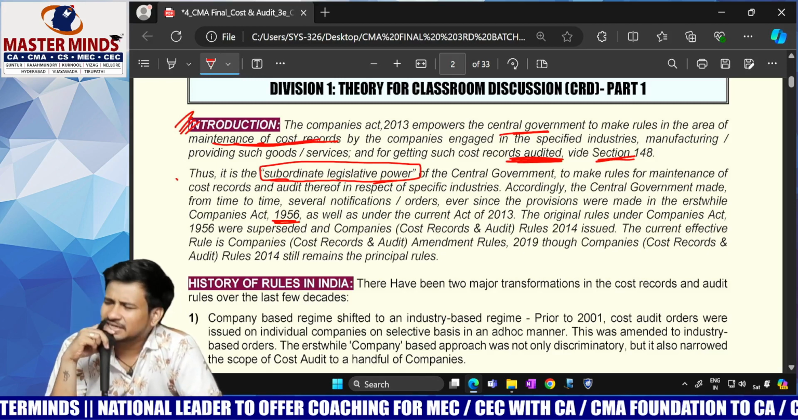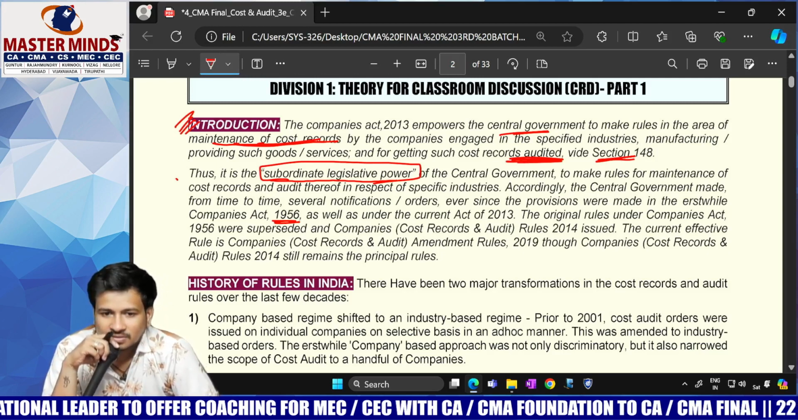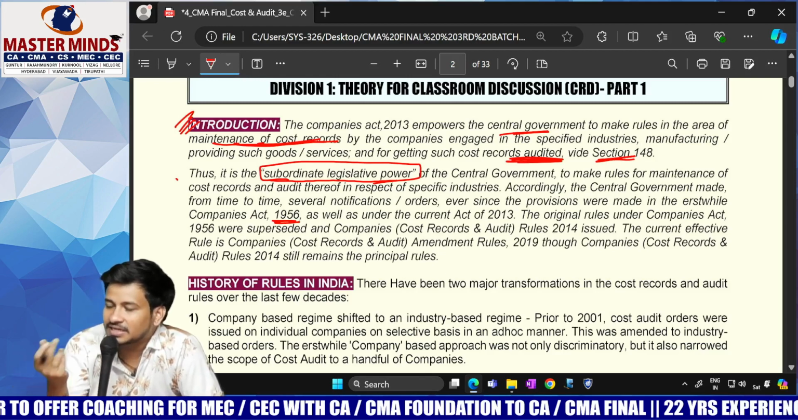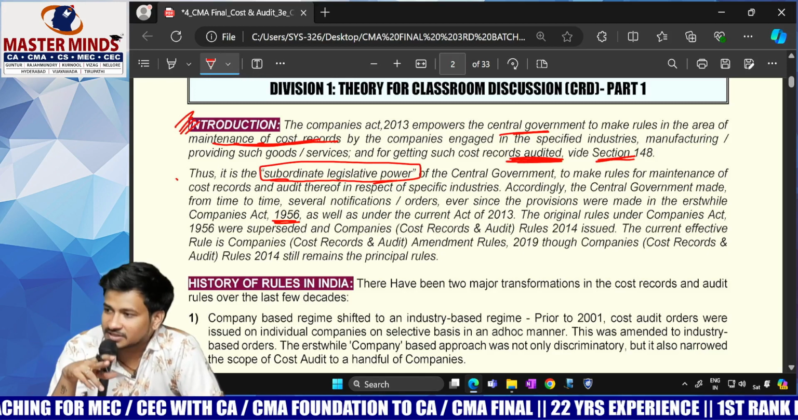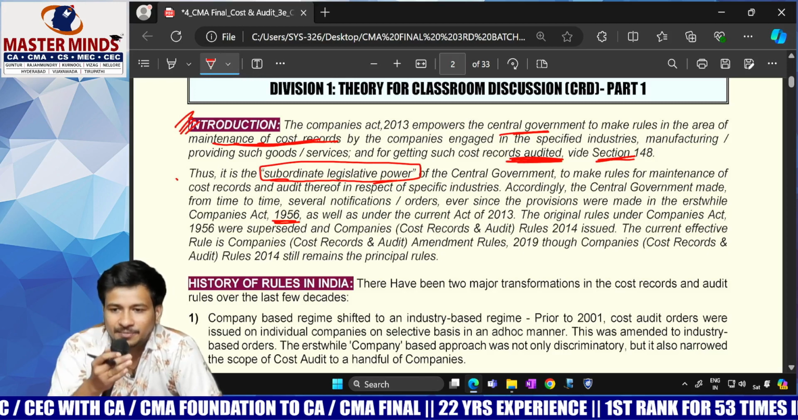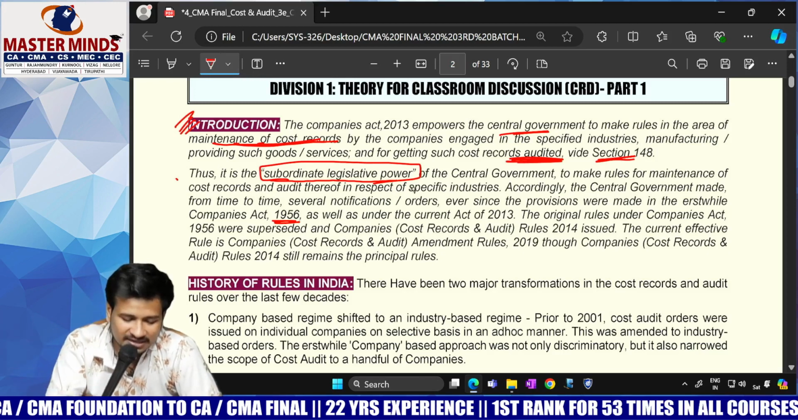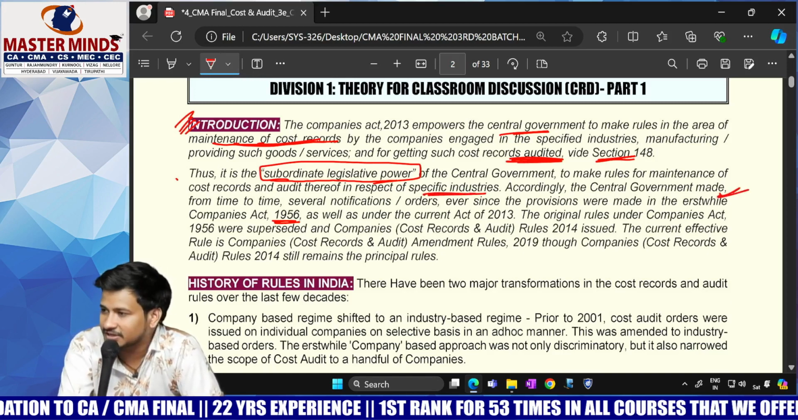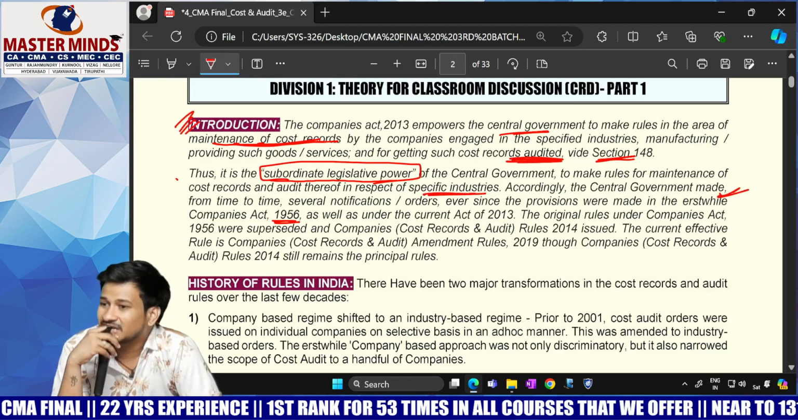So what they are telling is, who is giving power to whom now? The Companies Act 2013 is giving the power to the central government to frame the rules with respect to cost records and cost audit. Are cost records and cost audit applicable to each and every company or only certain industries? Only certain industries. Am I correct or wrong? So accordingly, the central government made some rules. Clear, everybody?